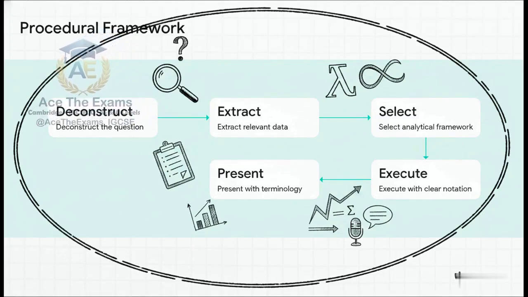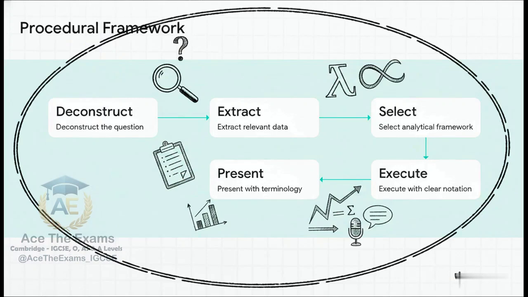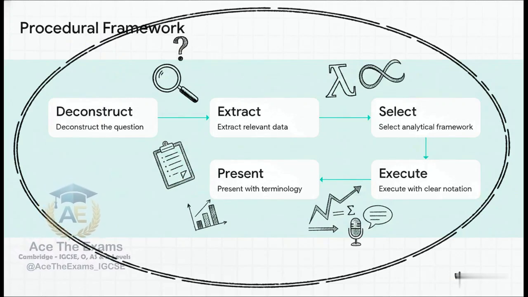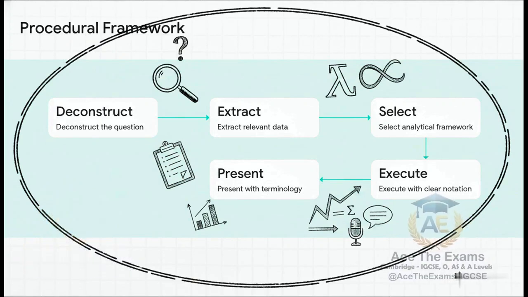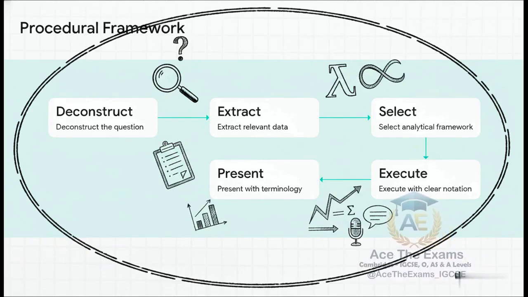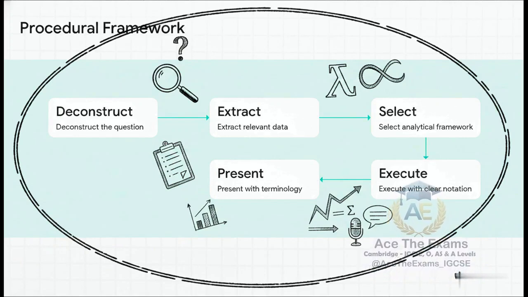Step 1. Deconstruct the question. What is the exact command word Cambridge is using? Step 2. Extract relevant data. Pull out your mean immediately. Step 3. Select the analytical framework. You must explicitly confirm Po(λ) is appropriate because the events are independent and random. Tell me you know why you're using it. Step 4. Execute with clear mathematical notation. And Step 5. Present with correct terminology.